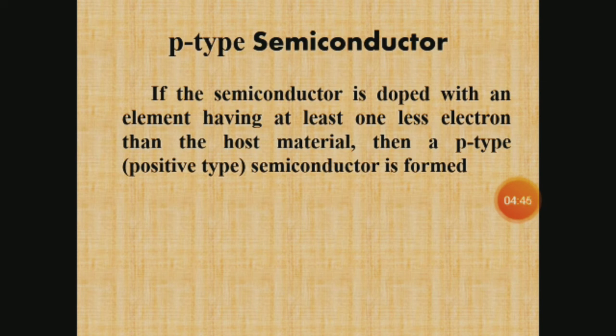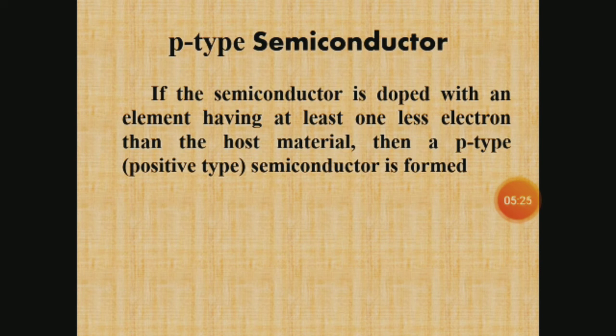A semiconductor doped with a trivalent impurity like gallium, boron, indium, etc. forms a p-type semiconductor. These impurities introduce an energy level in the band gap of silicon or germanium near the valence band. This level is empty at 0 Kelvin. At low temperature, enough thermal energy is available to excite an electron from the valence band to the impurity level, leaving holes in the valence band.